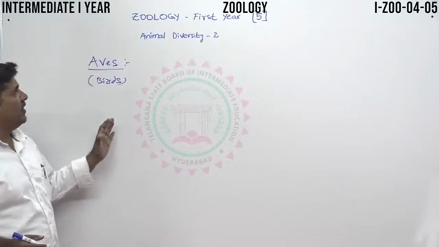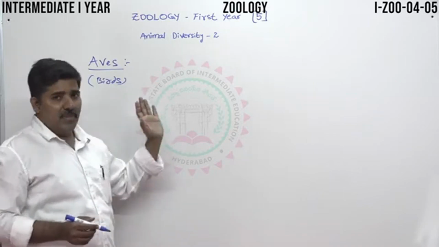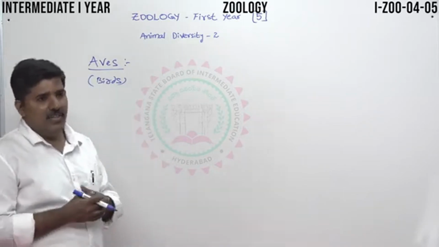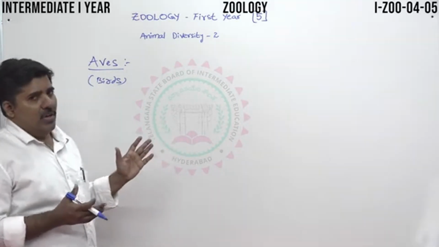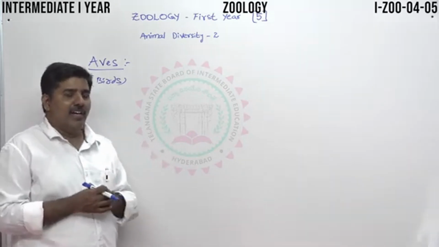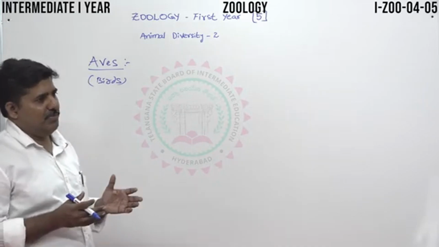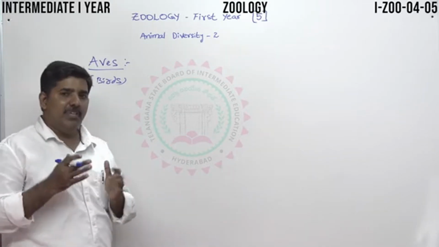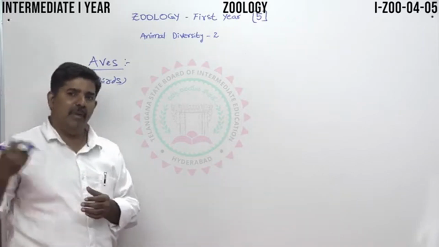Okay, today we discuss a particular subclass called Aves. In the previous class we discussed the reptiles, so in connection with the reptiles, today we discuss Aves. The reptiles can be called a junction of evolution. In this area, some of the reptiles were modified into Aves, and some of the reptiles were modified into mammals.